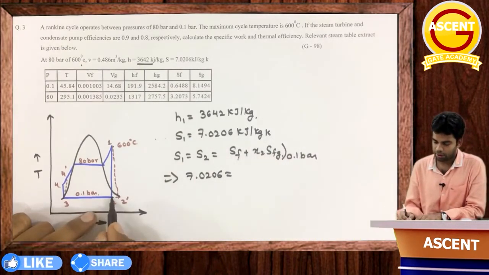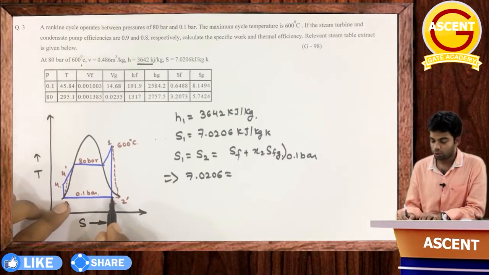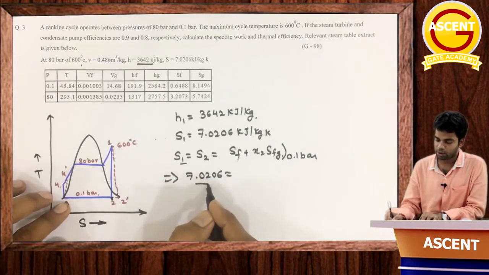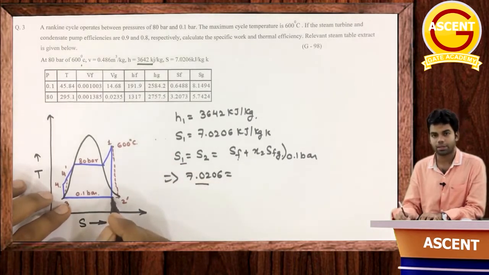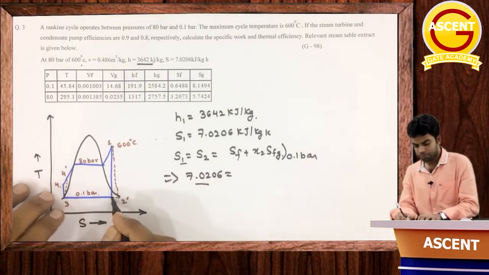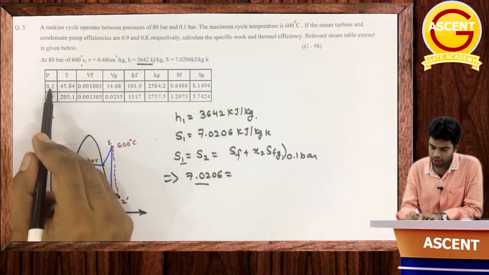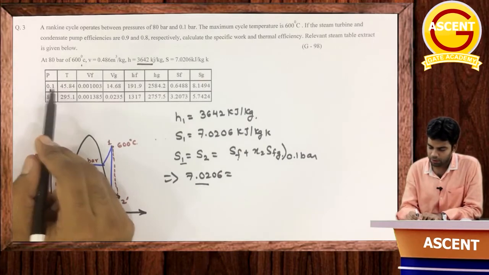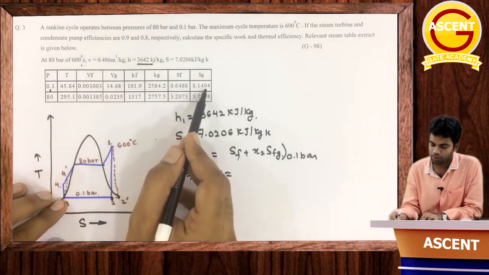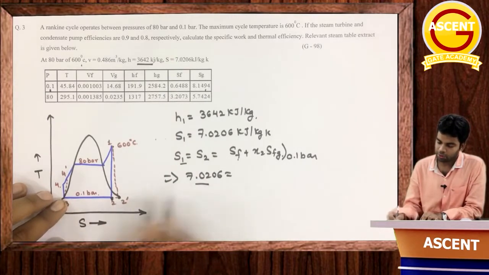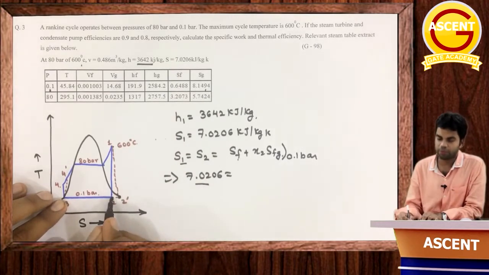Getting this now? Here S is equal to, because this is a wet steam region. Now how do you know that this is a wet steam region? Because what is our S value coming? 7.0206. At this point S is equal to 7.0206. And here, if I look at Sg at 0.1 bar, the value of this Sg is 8.1494. That means this is 8.1494, ours is 7.0206. Obviously this will be in wet steam region.